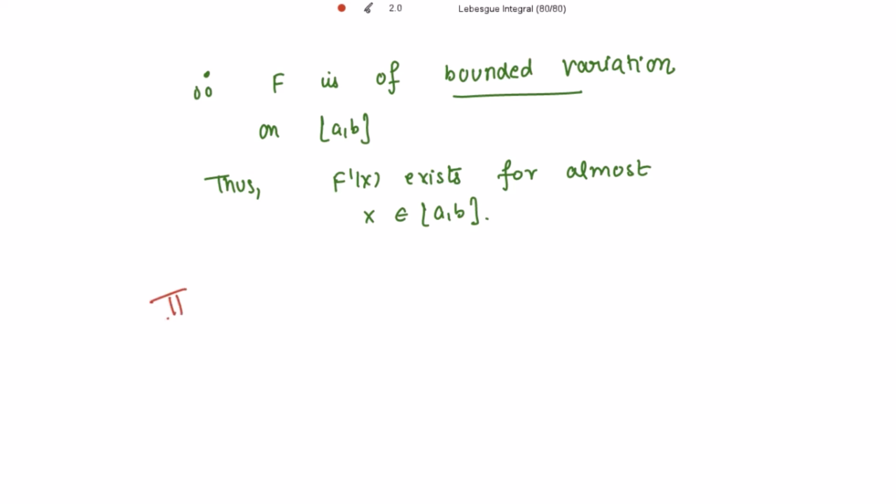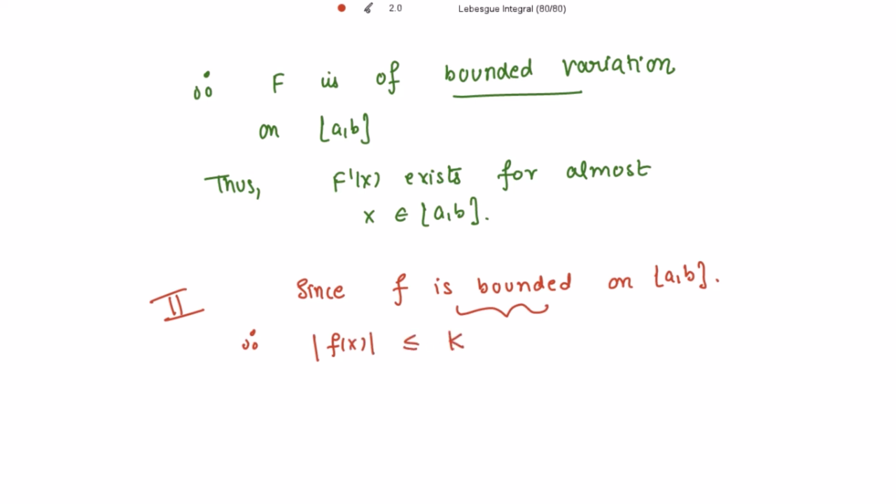Now moving on to the second step, it is given that small f is bounded on the closed interval [a, b], right? So therefore, using the definition of boundedness, |f(x)| ≤ K, let's say, for all x belonging to the closed interval [a, b]. This is for some real number K.